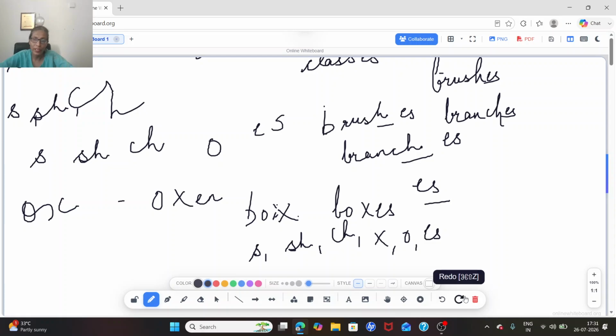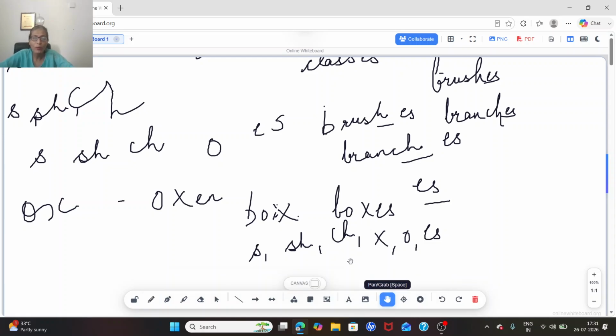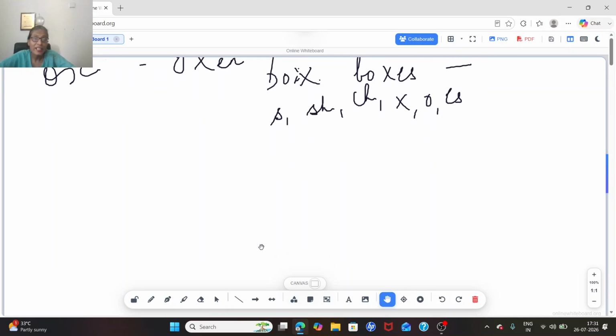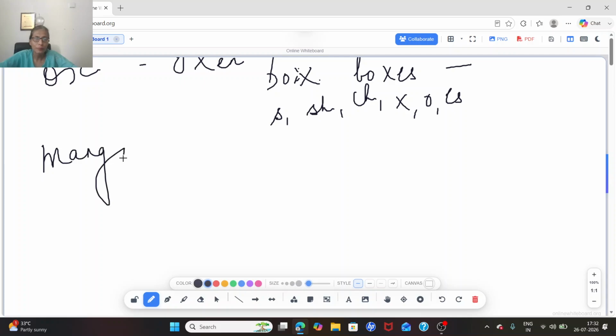Now next, the words ending with o. Again the same. What do we have to add? If the word is ending with o, I say mango. It is ending with o. So I will add es: mangoes. Simple. Okay.